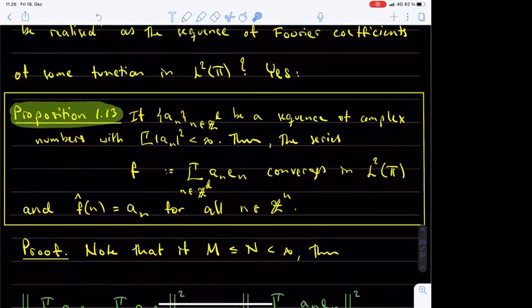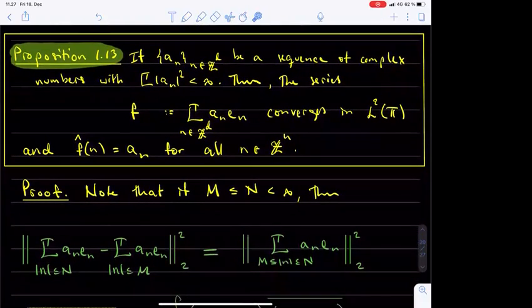Let a_n be a sequence of complex numbers exactly as stated above, so the sum of the squares of the absolute values of the numbers a_n is finite. Then the infinite series of the functions a_n times e_n converges in L2 of T to a function f, and the Fourier coefficients of this function f agree with the numbers a_n.